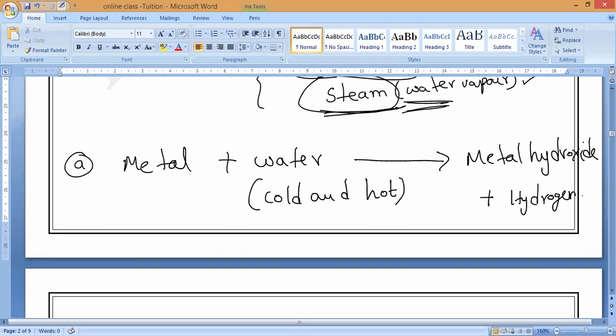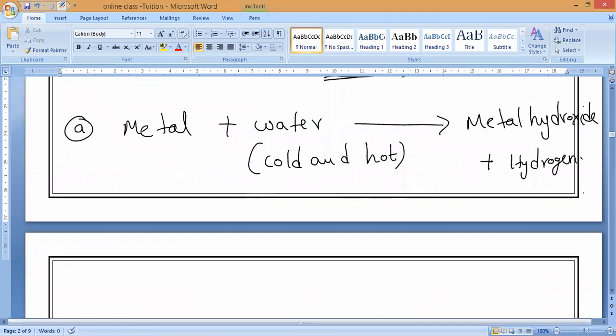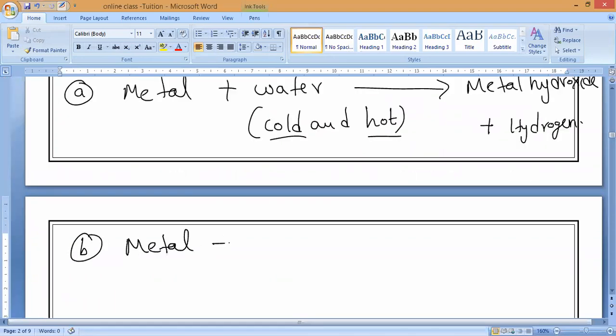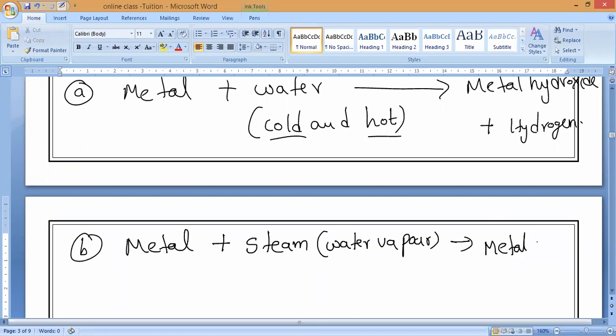Now, instead of cold and hot water, if the metal reacts with steam, which means water vapor, then it won't form metal hydroxide. It will form metal oxide plus hydrogen.